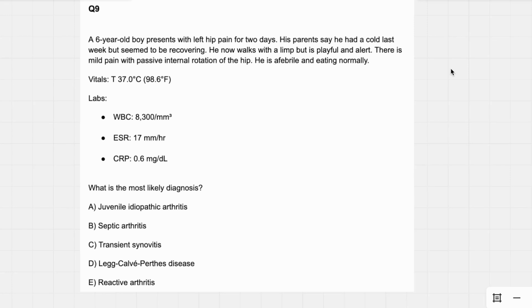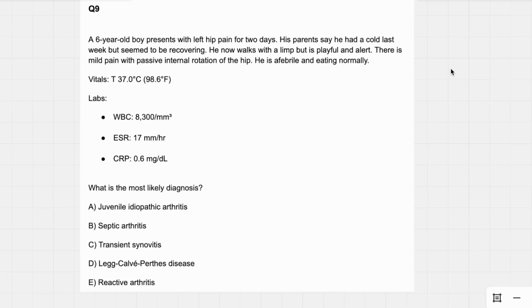Question number 9. What is the most likely diagnosis? Our answer choices are all ortho conditions: JIA, septic arthritis, transient synovitis, Legg-Calvé-Perthes, reactive arthritis. So we know this is an ortho question going into it. That definitely helps us keep things at the top of our brain. They're supposed to be there, and we shouldn't think this is a GI question when it's a psych question. Okay, so definitely an ortho question.